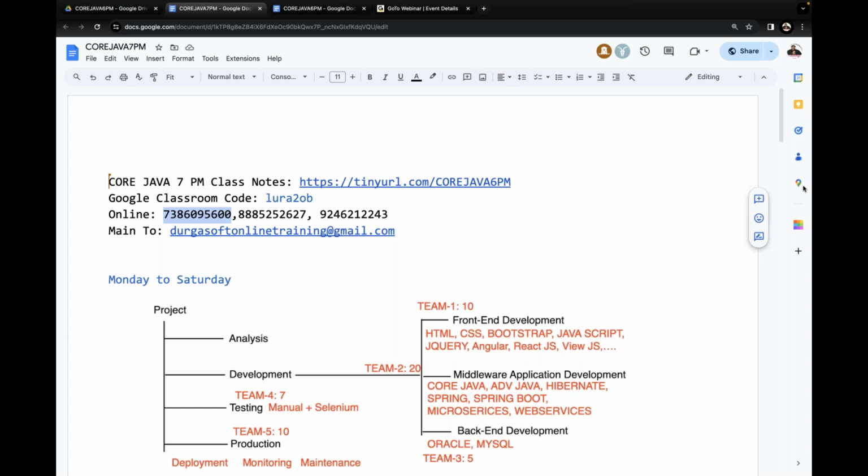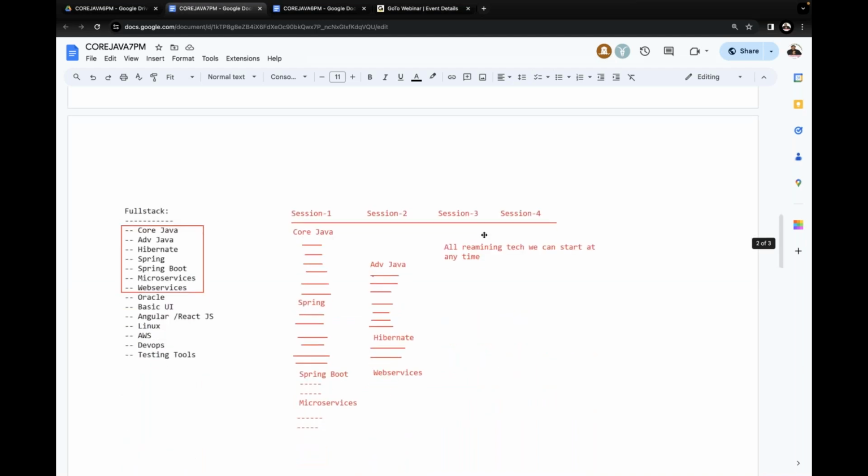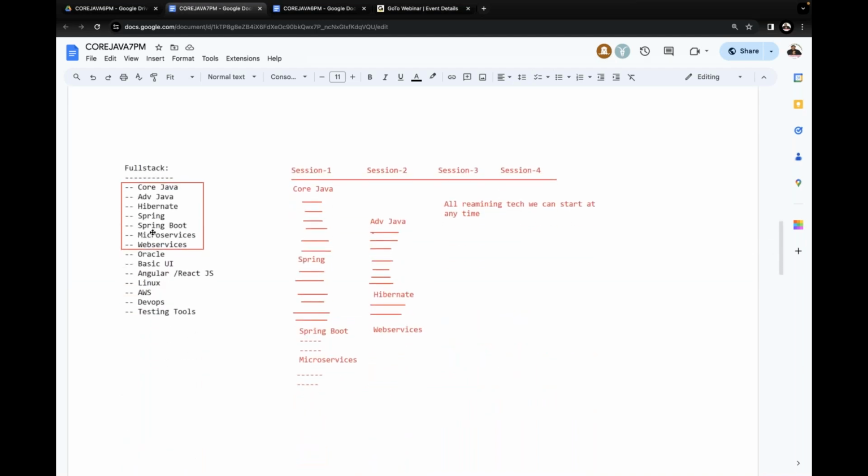The front end development might be taken by some other trainers, Ankita ma'am. Durgasoft people will be in touch with you and talk with you regarding that. No, AWS and DevOps might also be taken by some other trainers. My part is just Core Java, Advanced Java, Hibernate, Spring Boot, microservices, and web services. Yeah, this is only my part. Core Java and Advanced Java hardly take 3.5 to 4 months. Yeah, we are going to conduct the classes in parallel.